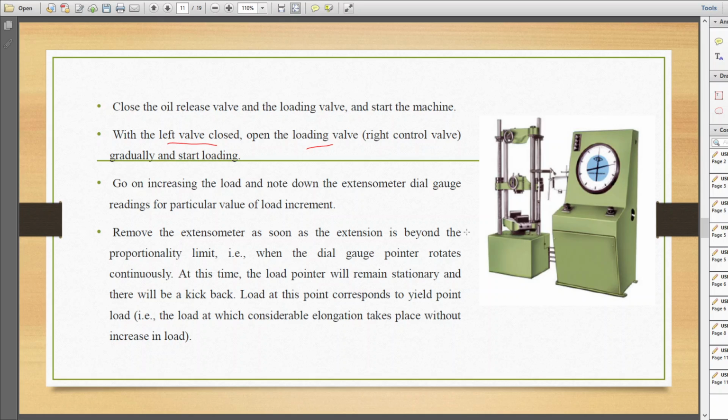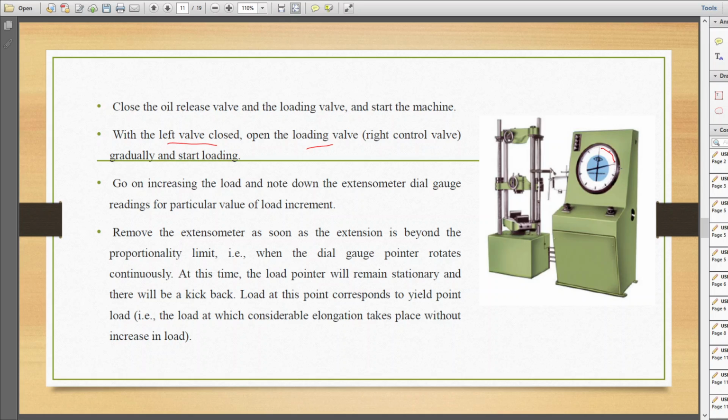Usually, as the load is increased beyond the proportionality limit, that is when it becomes the yield point, we can see that the load pointer is this one. Okay, as we go on increasing the load value, when it reaches the yield point, what will happen?